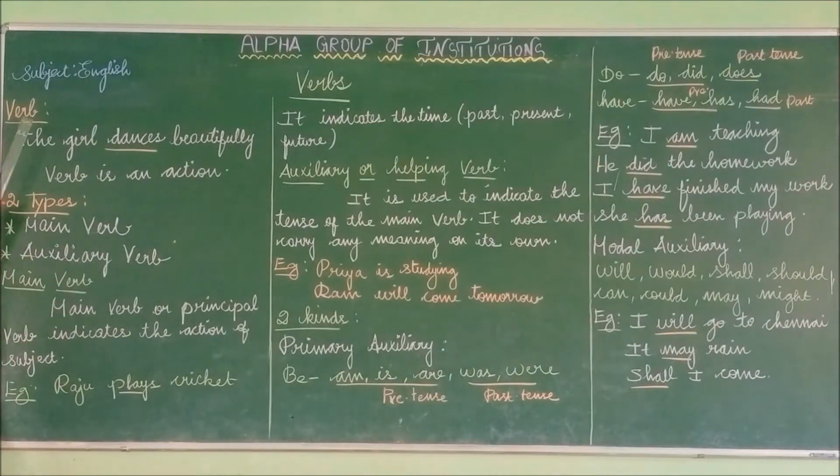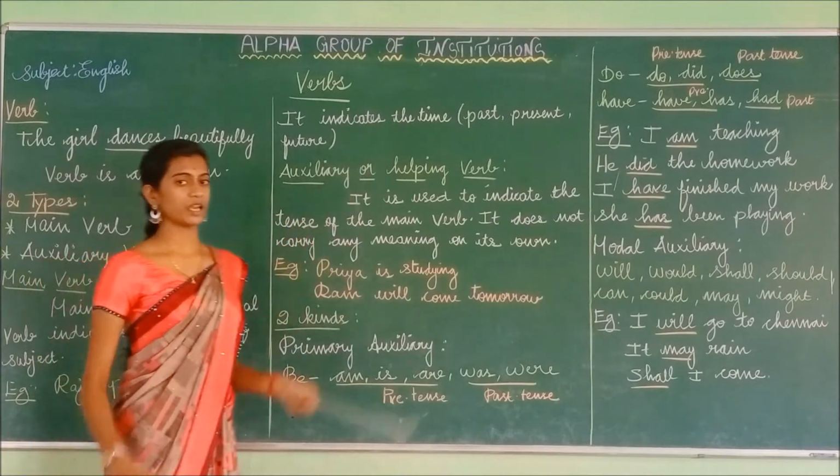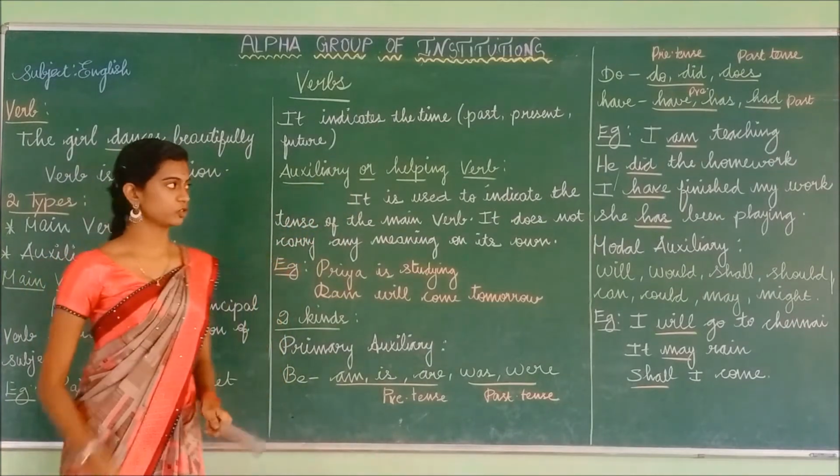Verb is nothing but doing an action, and this verb is of two types. The first type is the main verb, and the second type is the auxiliary verb. Main verb indicates the action of the subject. So, Raju plays cricket. It indicates the action, and it indicates the time like present tense, past tense, and future tense.